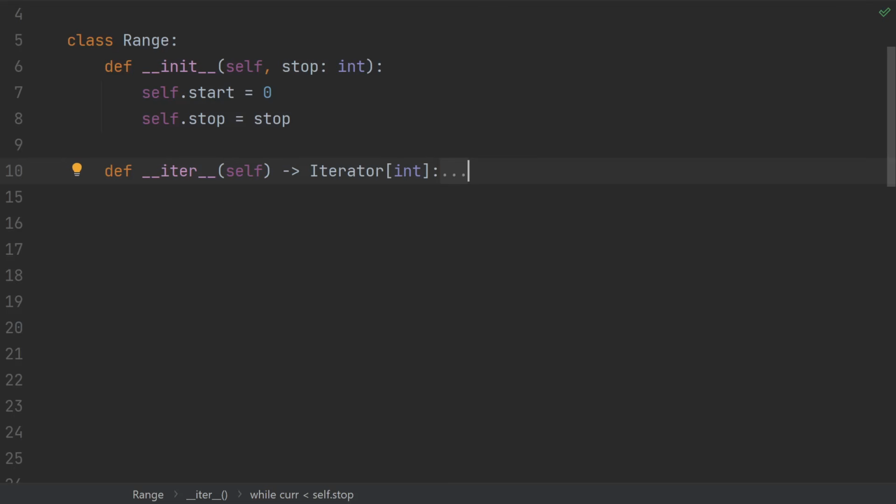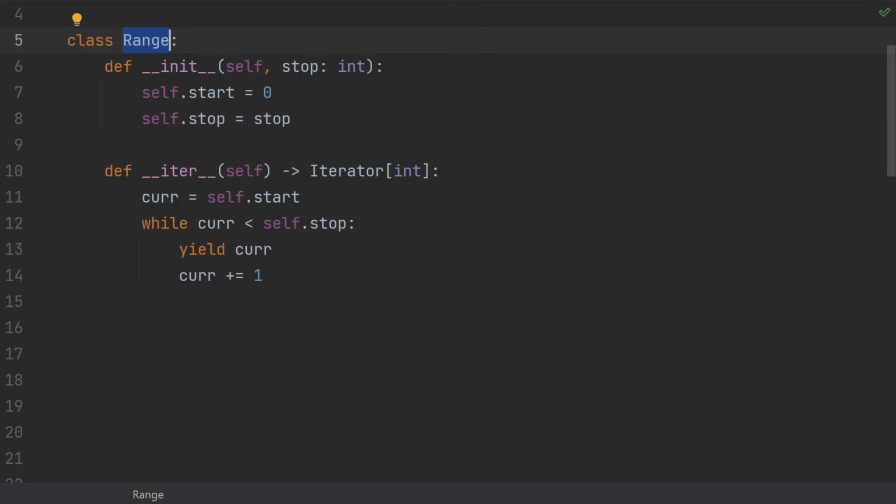So what are generators good for? The most common use case for a generator is to define an iterator of a class. For a simple example, consider this range class. Just pretend you don't know about the built-in range and you're building a range class yourself. In the spirit of being lazy like a generator, our ranges are all going to go from 0 to some stop value. We don't support start or step.